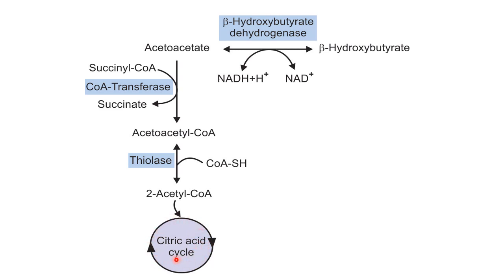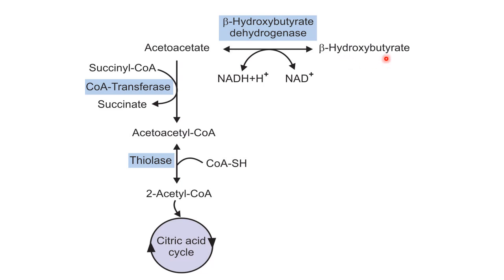And in the TCA cycle, there will be the synthesis of ATP. As we have seen, in the TCA cycle, from one molecule of acetyl CoA there is a synthesis of 10 molecules of ATP. So over here, there will be the synthesis of 20 molecules of ATP from the acetoacetate. But as there is a utilization of 1 molecule of ATP for activation, a total of 19 molecules of ATP is synthesized if it is acetoacetate.